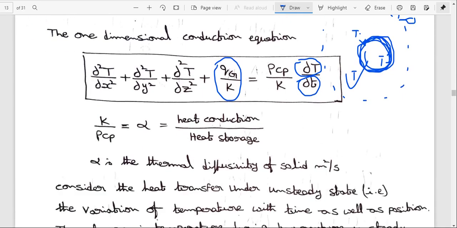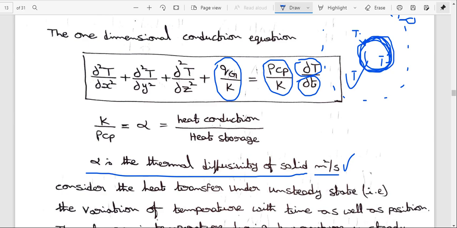This is the 1 by alpha value, which we already discussed in the previous unit. Alpha is the thermal diffusivity of the solid, with units of meter squared per second.